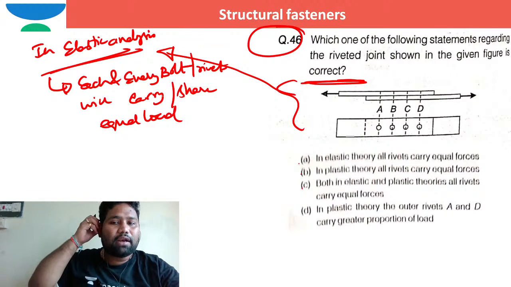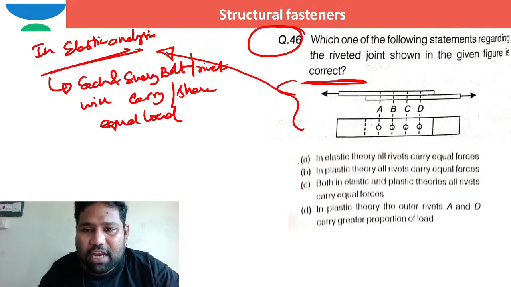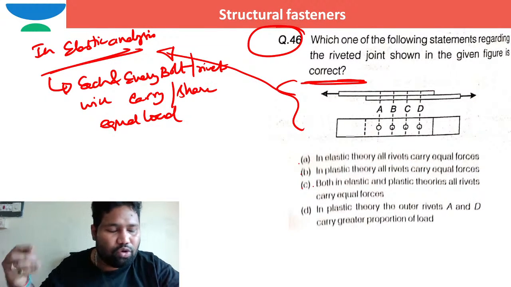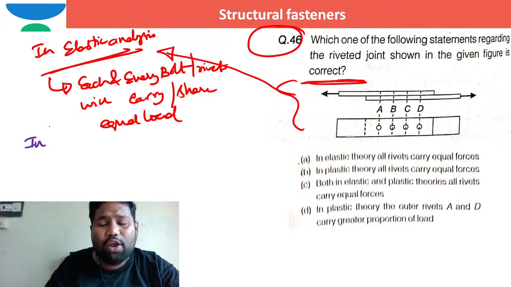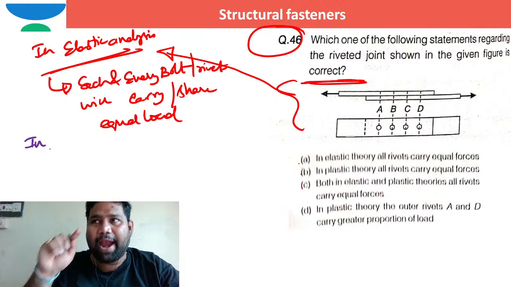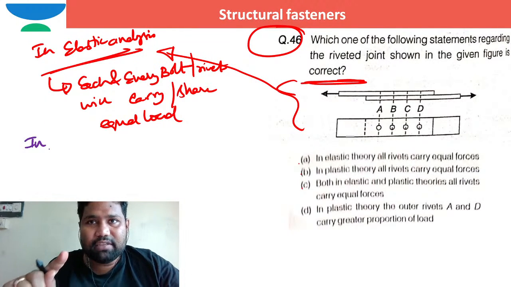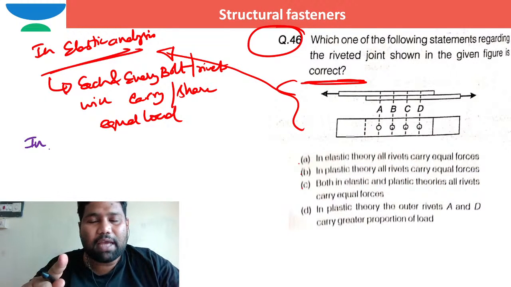Now some people think A is correct. Maybe there is a chance B is also correct. When A and B are correct, then C should be the correct one. So let us think about plastic theory. What will happen in case of plastic theory? I hope you know about plastic theory. I had done 11 hours of session on plastic analysis, so you can go and watch that 11 to 12 hours of session, especially on plastic theory.